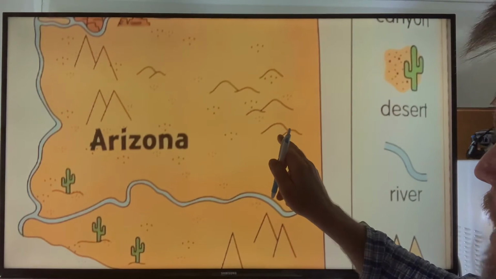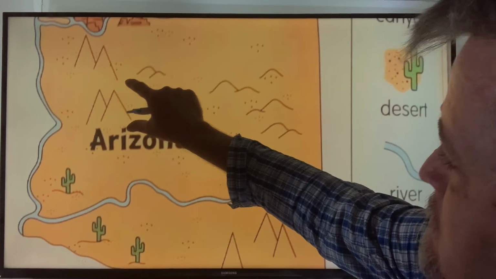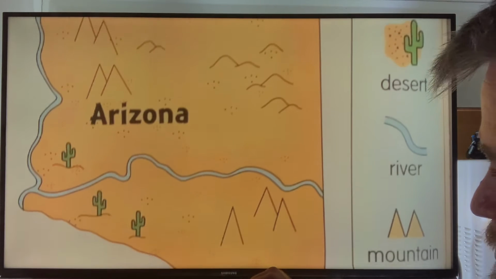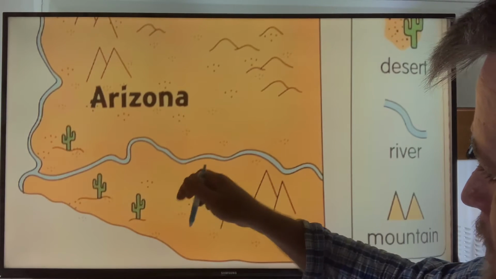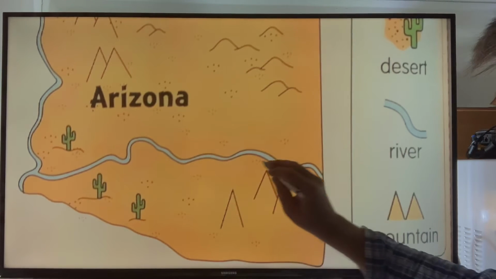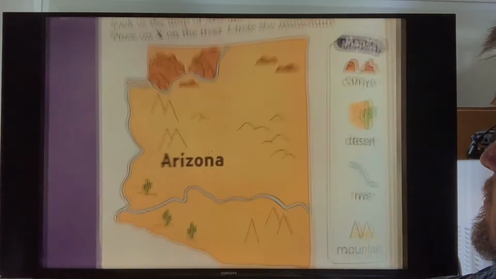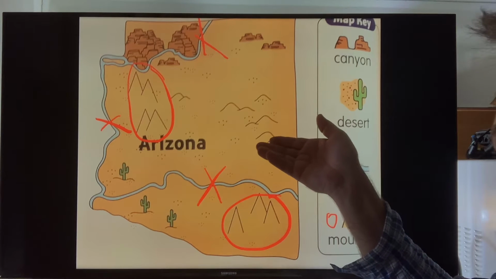Okay, these are not mountains. Look at, these are very small. Mountains are tall. These are hills. This is the desert. Here is the river. Okay, put an X on the river and a circle on the mountains. Okay, does it look like mine?